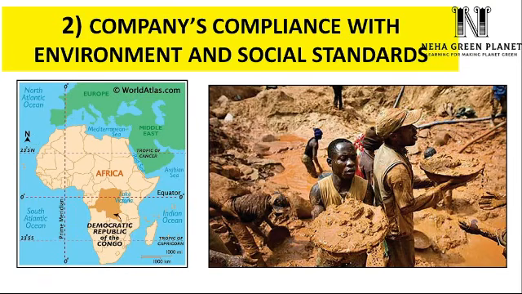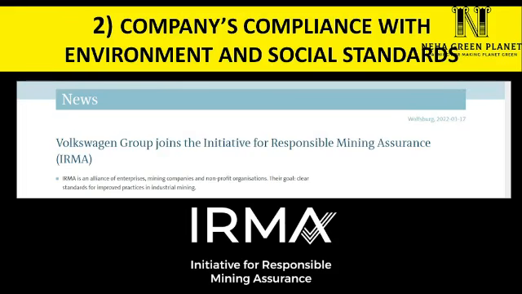So in order to ensure that the mining happens in a sustainable way, Volkswagen has joined a group. This group is known as IRMA, that means Initiative for Responsible Mining Assurance. Now, IRMA is an alliance of non-government organizations, labor unions, affected communities, mining companies and purchasers of raw material.